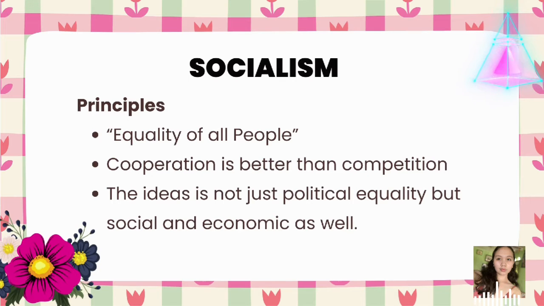This means that socialist ideals include production for use rather than for profit, and equitable distribution of wealth and material resources among all people, no more competitive buying and selling in the market, and free access to goods and services. Lastly, the idea is not just political equality but social and economic as well.